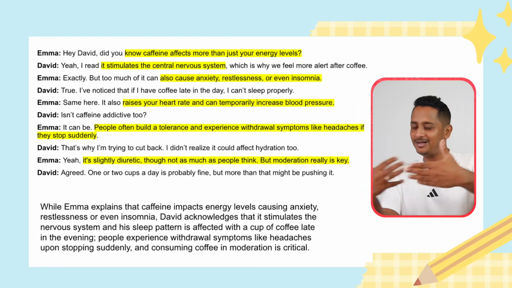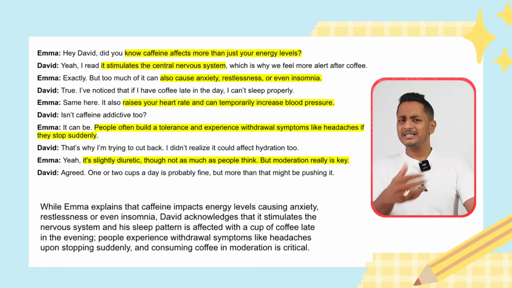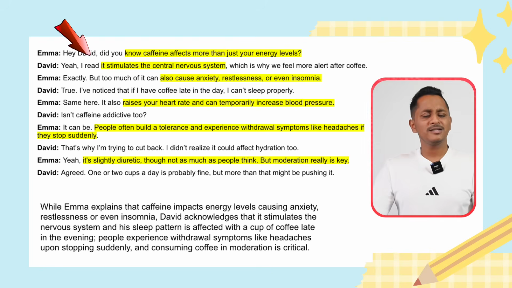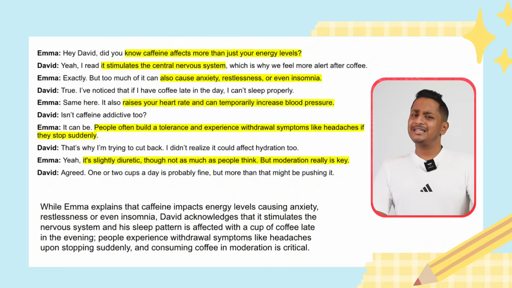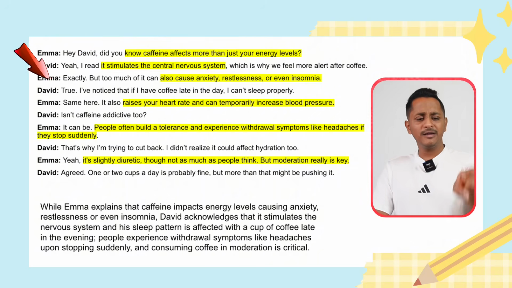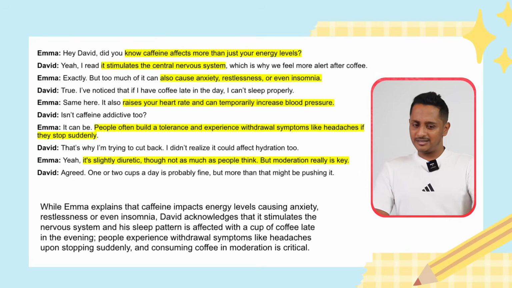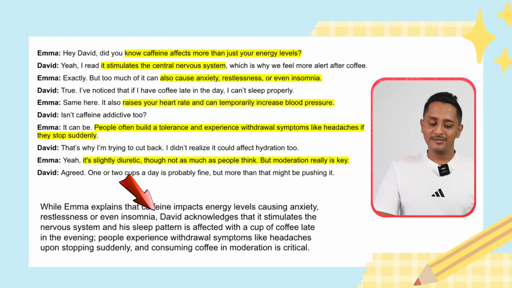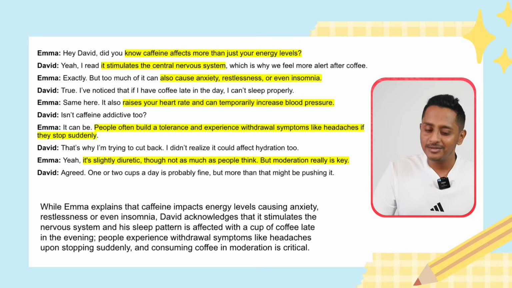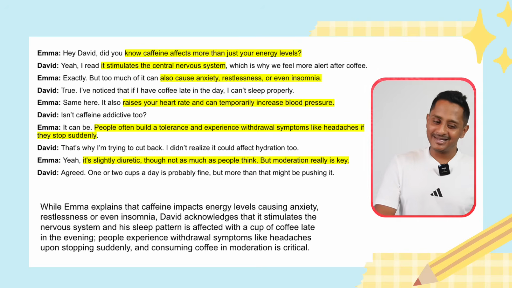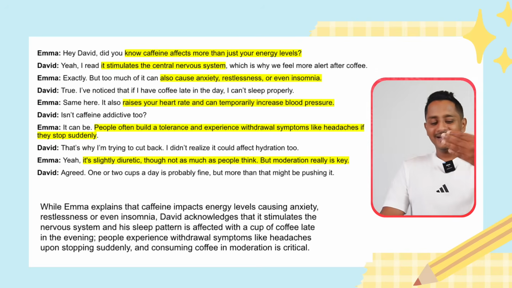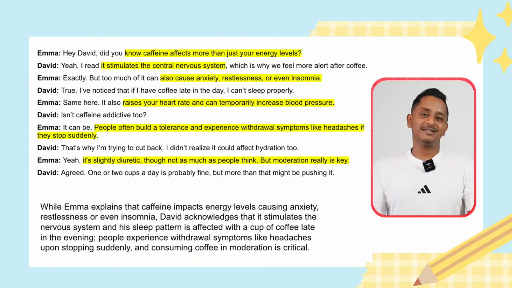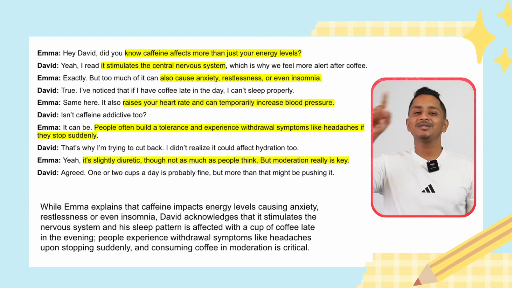Now David comes in the middle. Second sentence, we can see David has told, I read it stimulates the central nervous system. And David says, the fourth line, true, I have noticed that if I have coffee late in the day, I cannot sleep properly. These two we will mix up and say, while David acknowledges that it stimulates the nervous system and his sleep pattern is affected with a cup of coffee late in the evening. Or you can say, and his sleep pattern will be affected if David takes the coffee very late in the evening. Anything would do. This is while S1, comma, S2, semicolon.